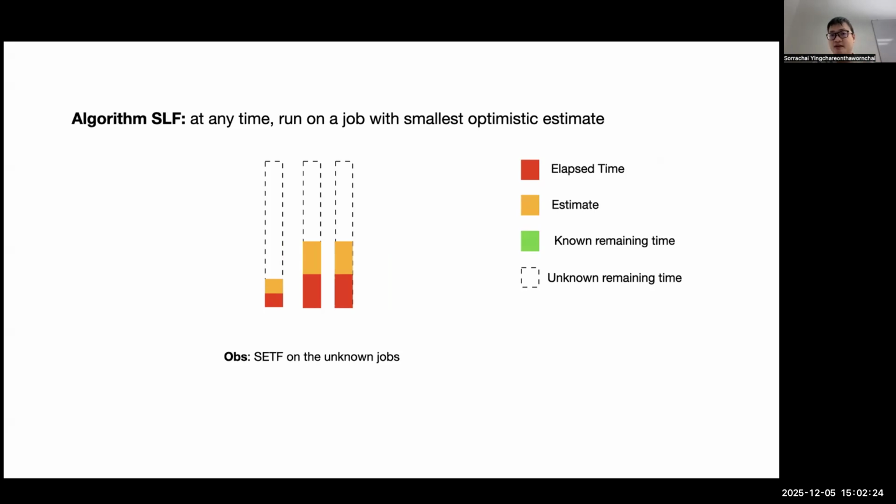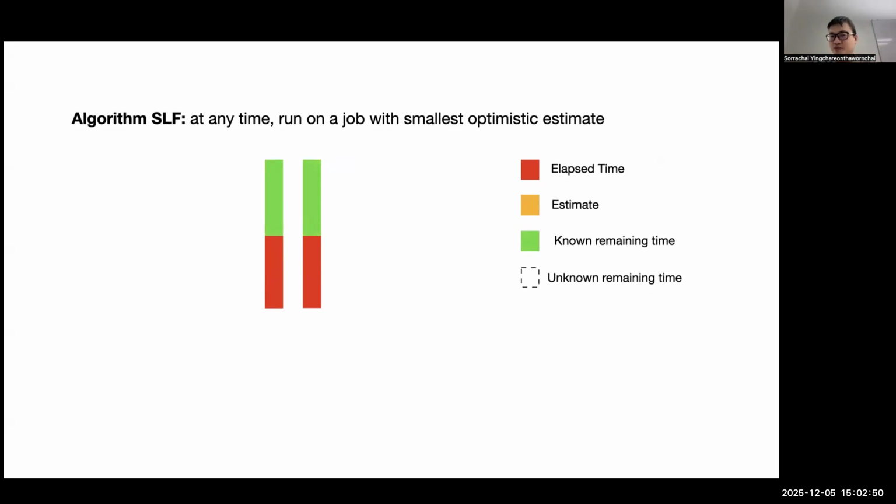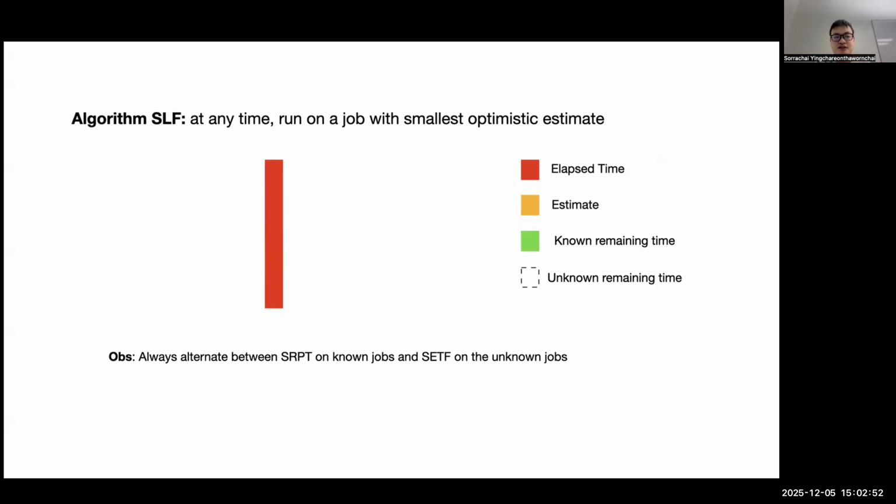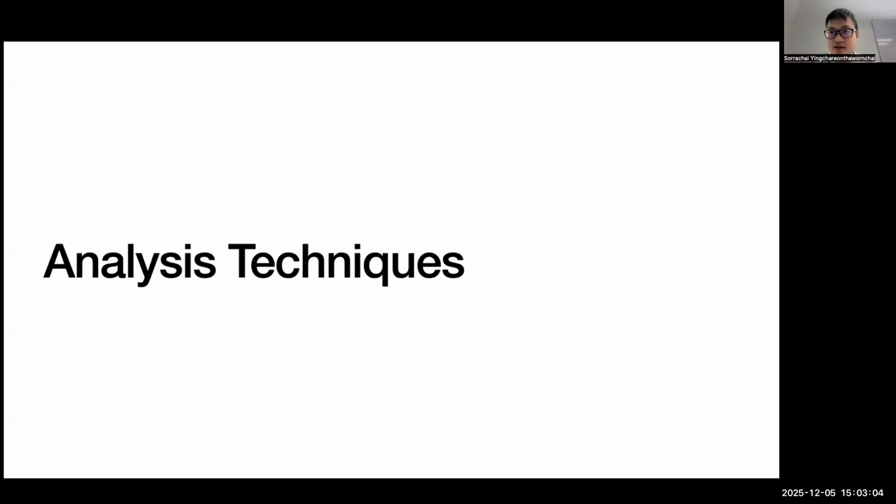And also, now when the algorithm finishes this known job, it comes back and looks at the estimate, right? And now it works on the smallest estimate, which is equivalent to SETF, like the shortest elapsed time first, on the set of unknown jobs. Once they become the same, they will keep running together until they hit the threshold, and then it becomes known, right? And then you do SRPT, so you finish one job at a time, and so on. So the key observation here is that you always alternate between SRPT on the known jobs and SETF on the unknown jobs. Okay, so let me briefly talk about the analysis technique.